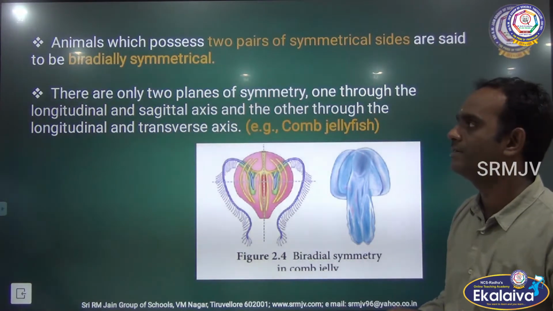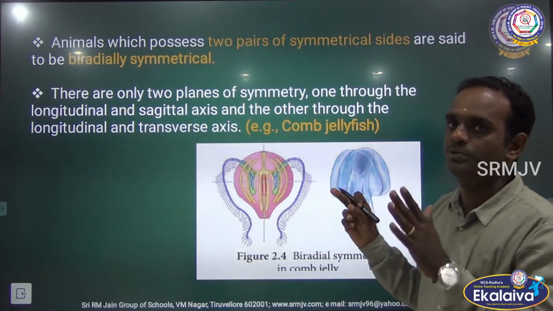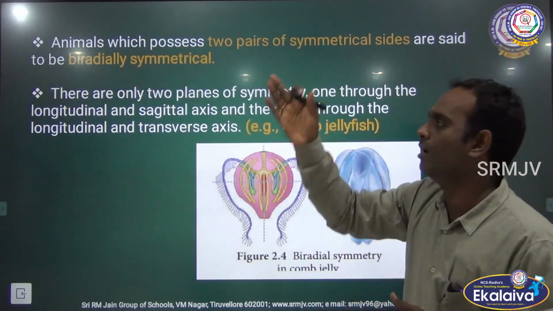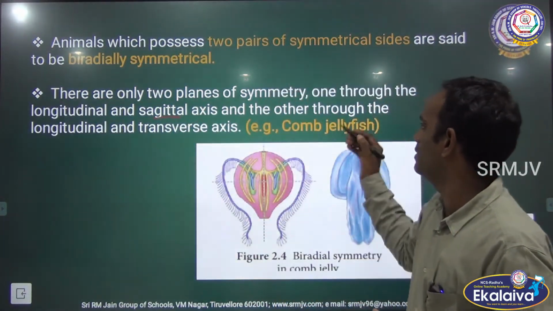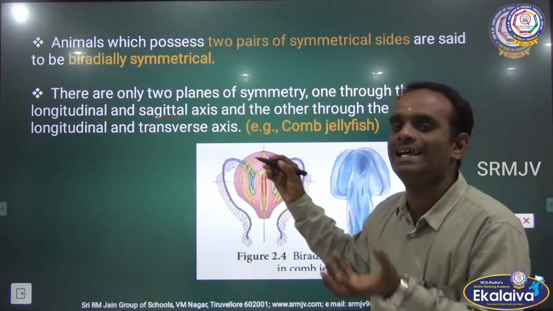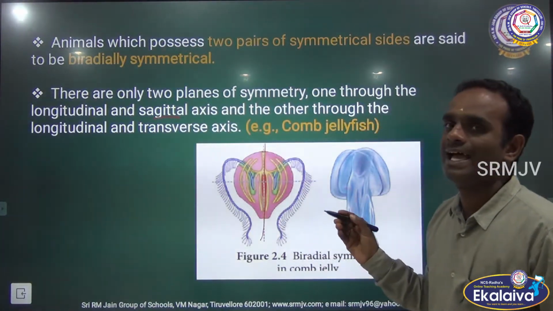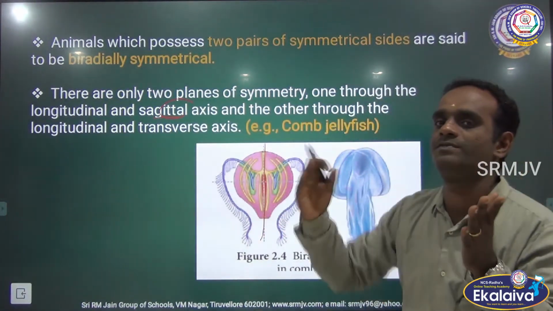See the picture here. There are only two planes of symmetry, through which one is through the longitudinal and sagittal axis and another one is through the longitudinal and transverse axis. This is the longitudinal and sagittal axis. Sagittal is nothing but two parts, right side and left side.